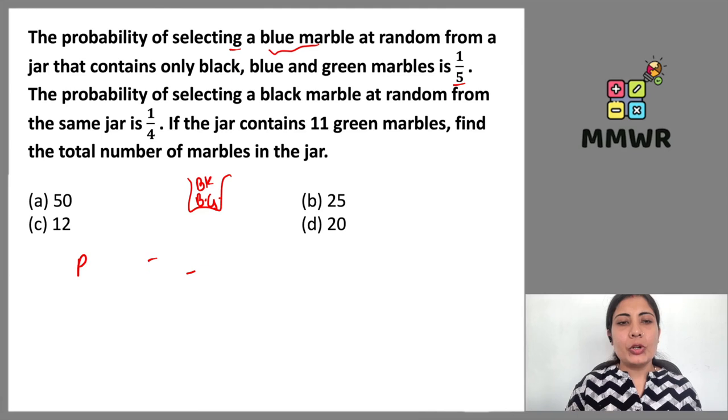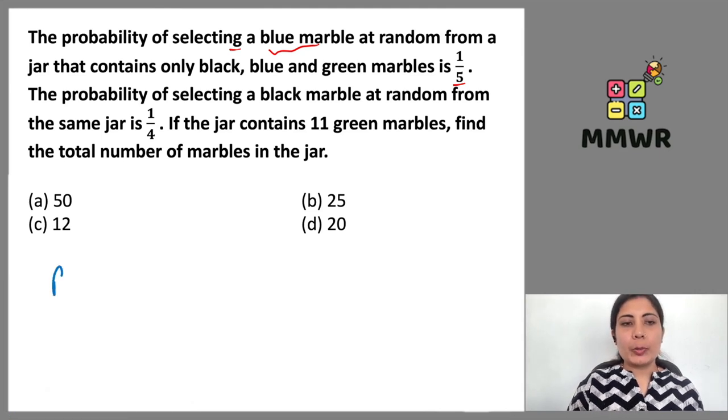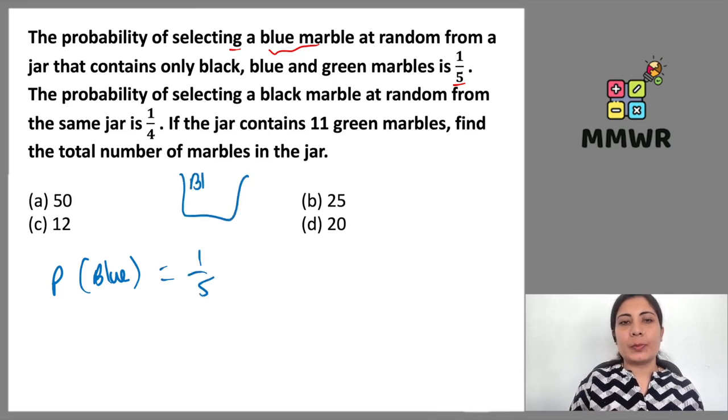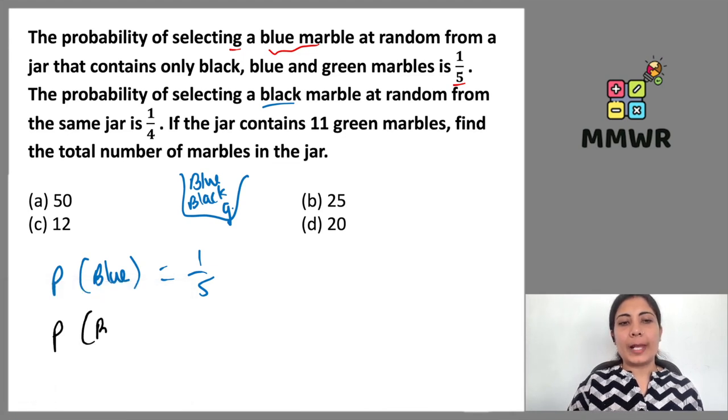So the probability of a blue marble is 1 upon 5 from a jar which contains blue, black, and green marbles. Now, the probability of selecting a black marble has been given to us in the question. That is 1 upon 4.